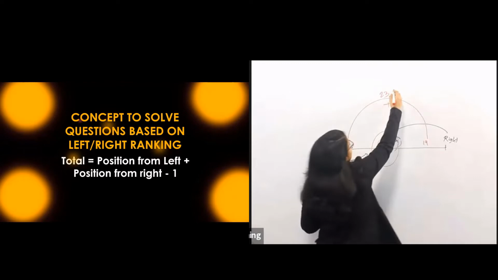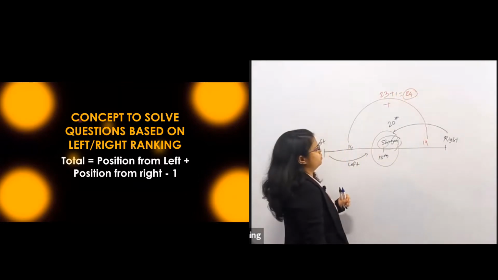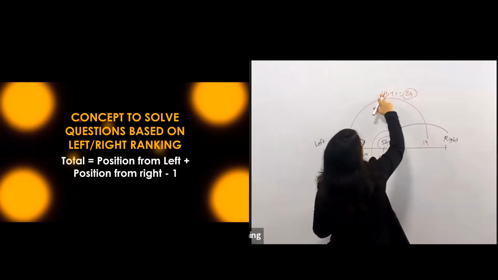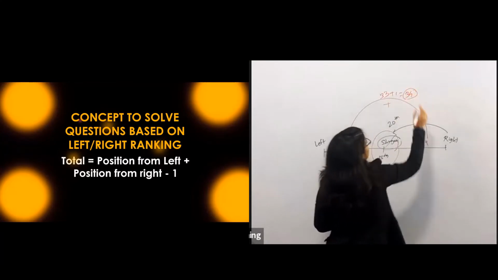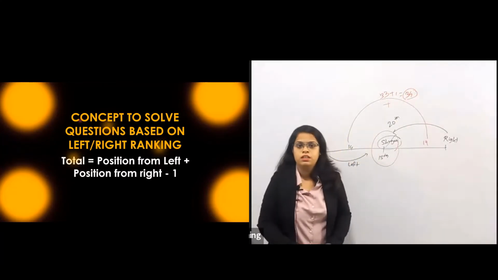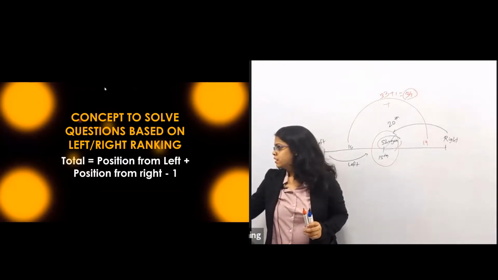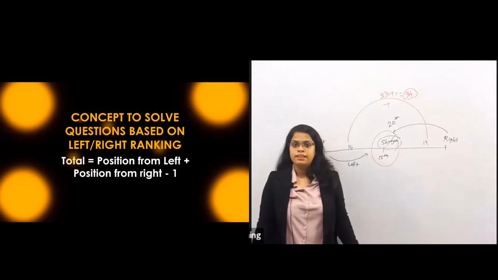So this 33 plus this one, that means total people will be 34. Sorry for the mistake earlier, it is 33, so total people will be 34, right?